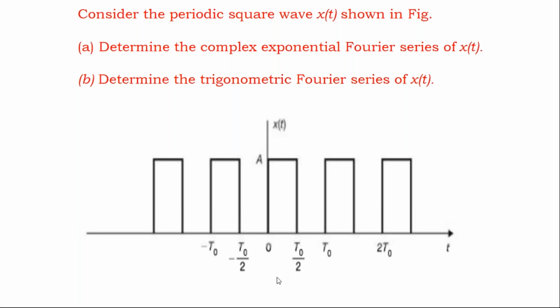Now tell me what should be the amplitude of the waveform for 0 to t naught? See the waveform and tell me.